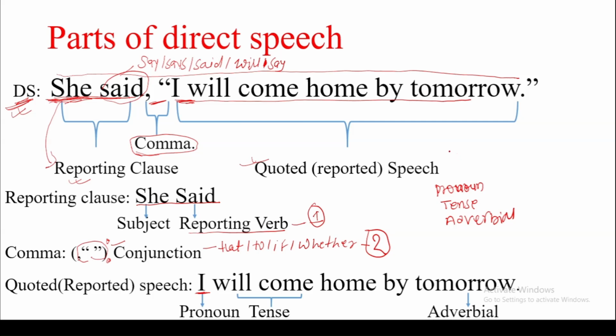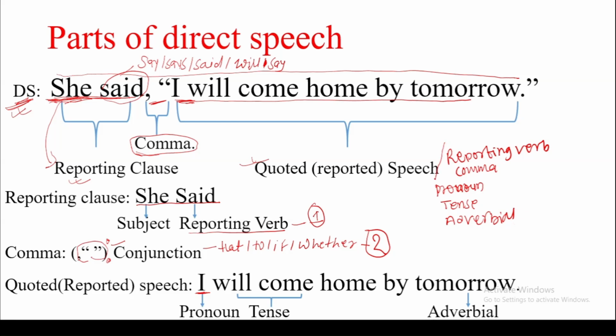First is the reporting verb. The second is the comma. The third is the pronoun. Fourth is tense, and the fifth is adverbial.